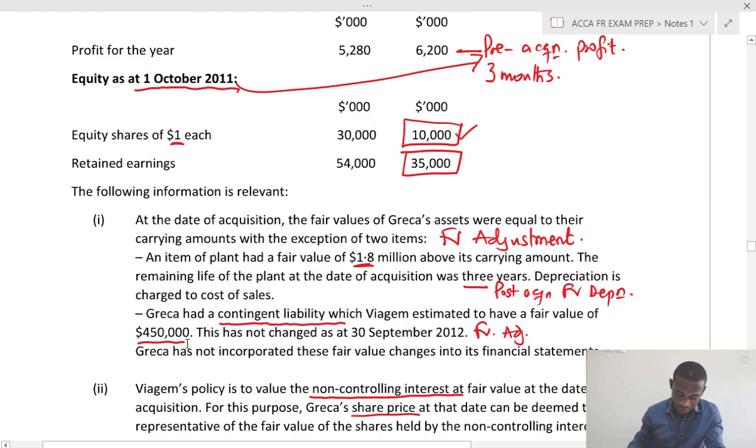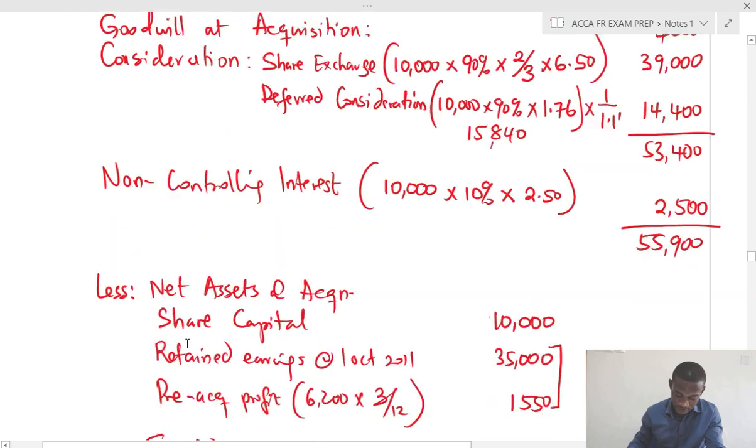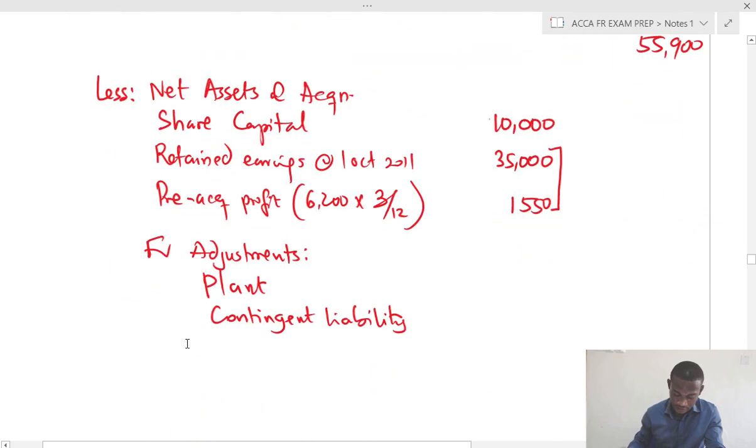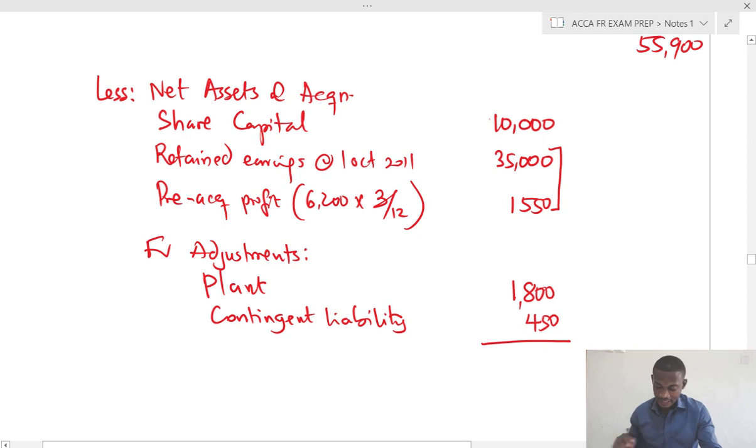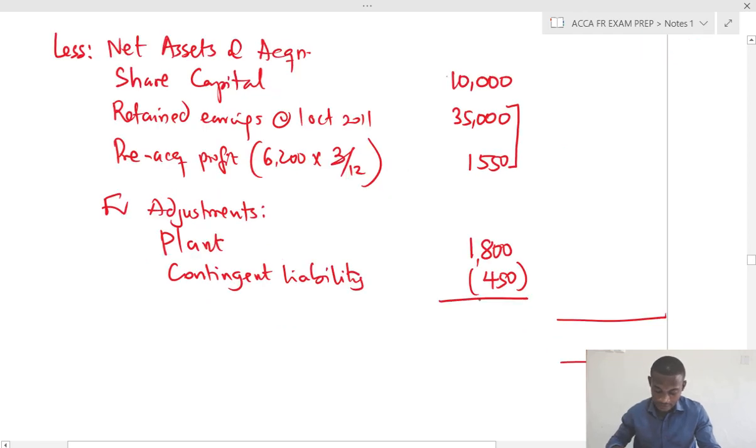So let's get that into the calculation. So this will be 1,800 and this will be 450. So the total net asset would be 10,000 plus 35 plus 1550 plus 1,800 minus 450. That should give us 47,900.